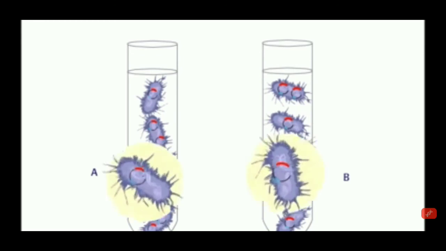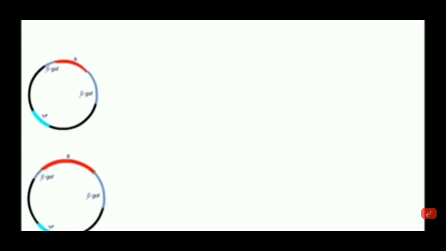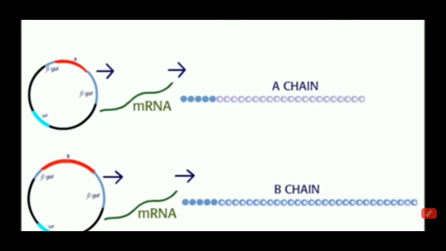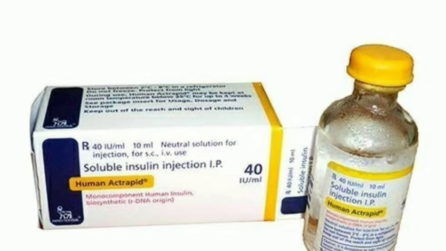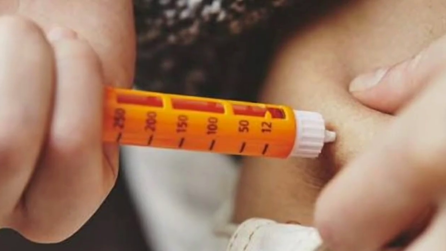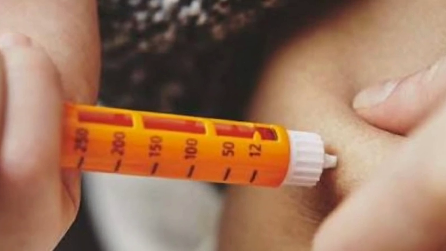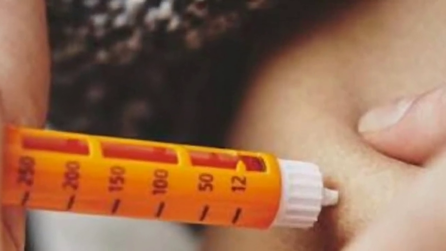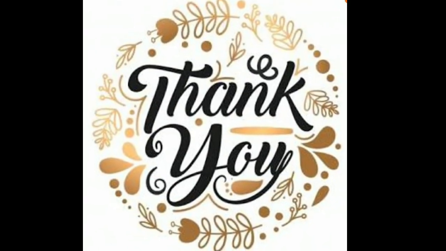Both the A and B chains are interconnected by a disulfide bond to form human insulin. This human insulin is called humulin, which is produced by recombinant DNA technology. So this is the total process of production of insulin.